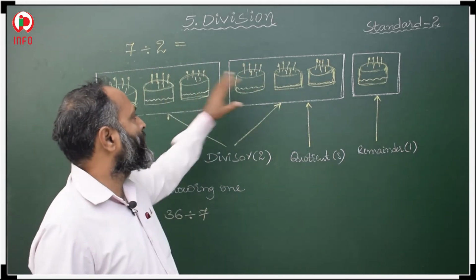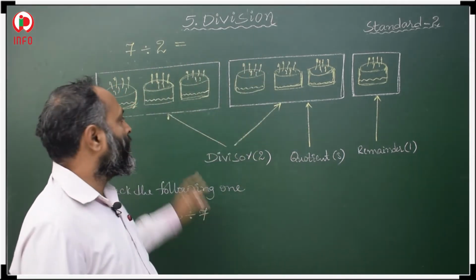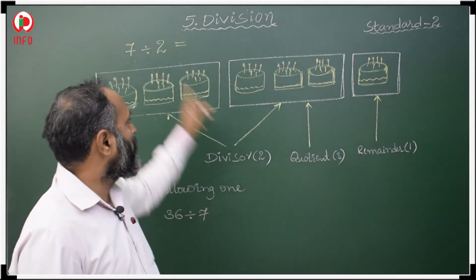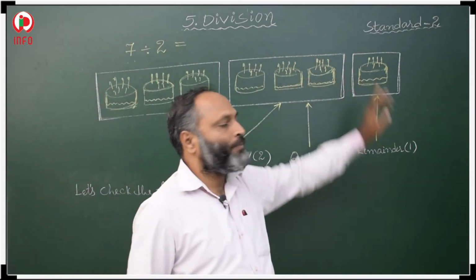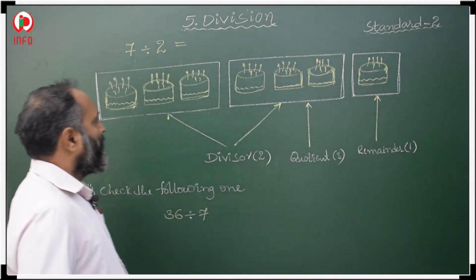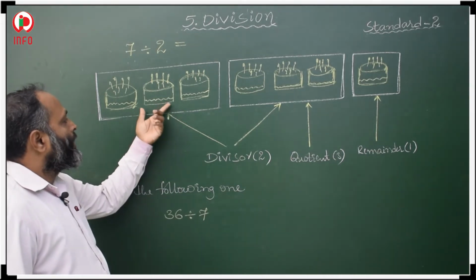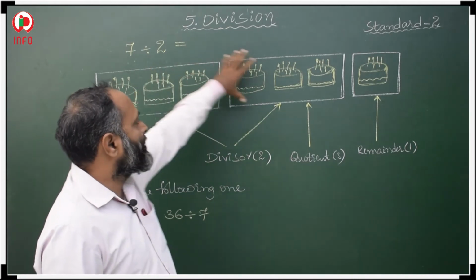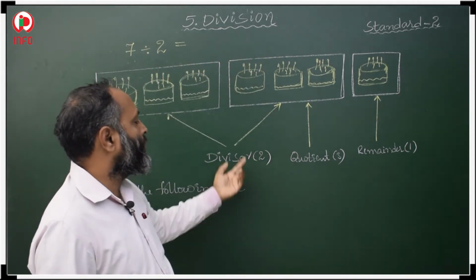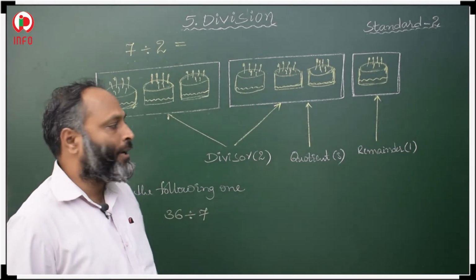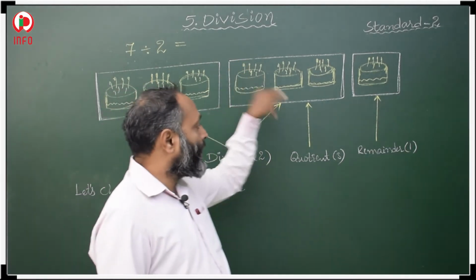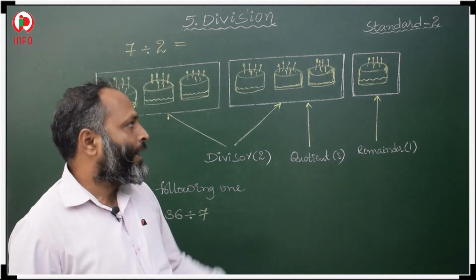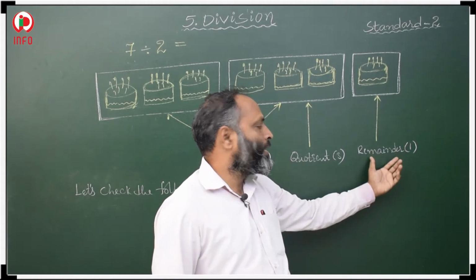Total how many cakes are there in 2 groups? 1, 2, 3, 4, 5, 6. Here total 7 cakes are there, so 1 cake is left. 3 cakes are there in each group. The number of groups is called the divisor. And the number of cakes in each group, that is the quotient. And whatever is left, that is the remainder.